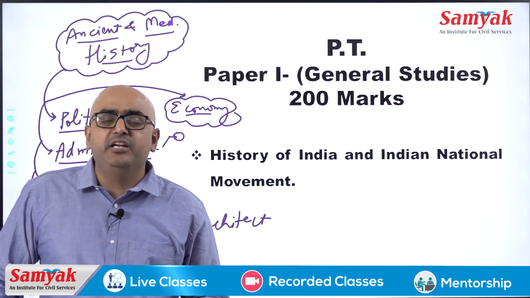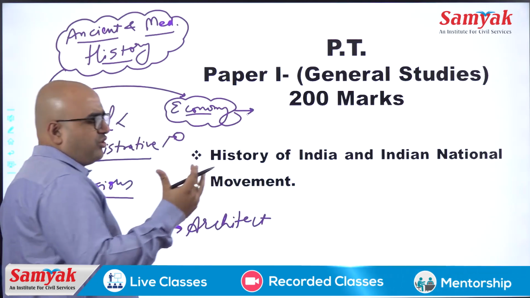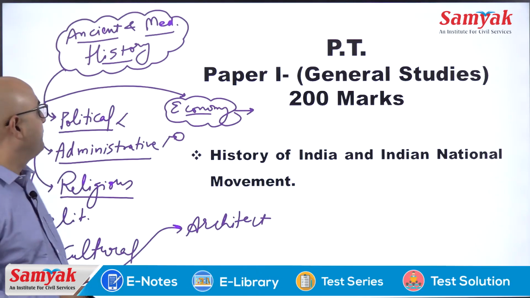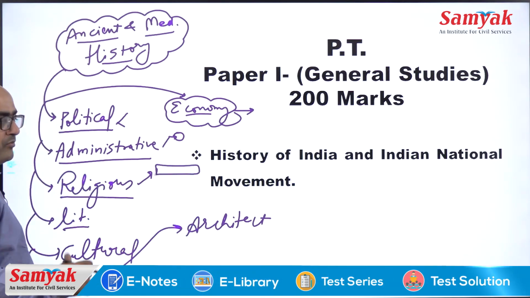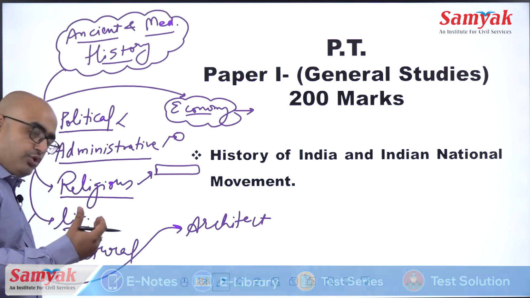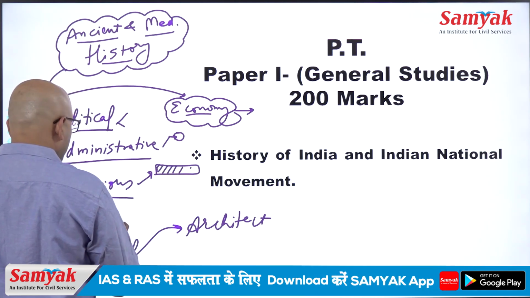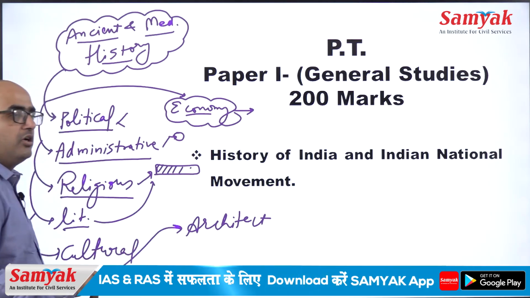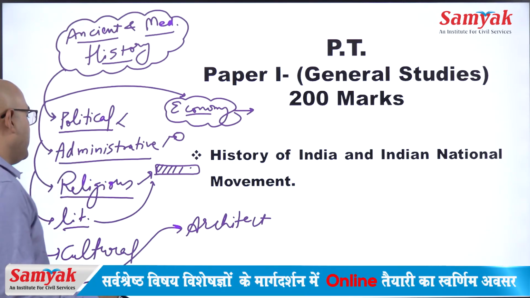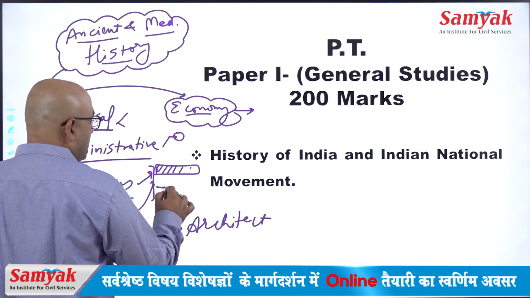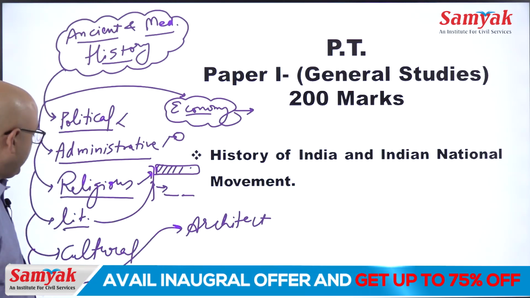Similarly, what types of taxes were levied by the government, and what steps or measures were taken by the government. Similarly, in terms of religion, the names of the preachers who were present there, or what is written in the books. Literature is also connected with religion, so we would definitely say that religion and literature are connected with each other. Book name, writer's name, we have to focus on the basis of facts.